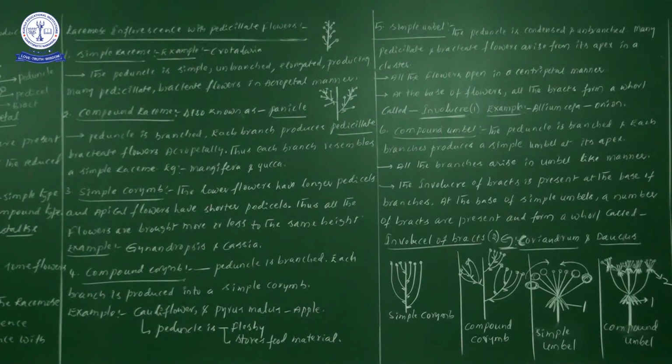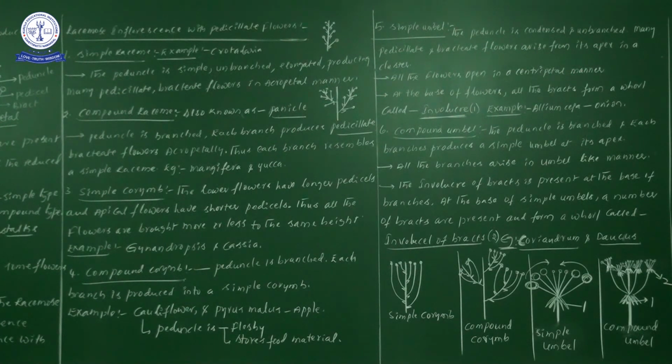Now let us move forward to learn the simple umbel. Fifth one, simple umbel, peduncle is condensed. Again what is the information we have to remember? Peduncle is condensed. Here is new information we need to save: peduncle is condensed, unbranched, and many pedicellate and bracteate flowers arise from its apex in a cluster.